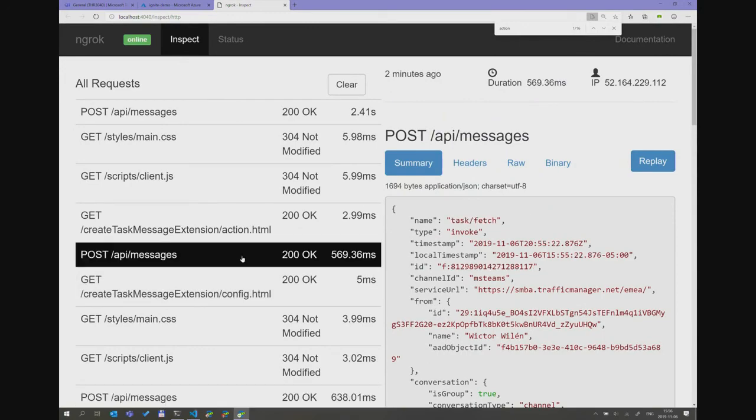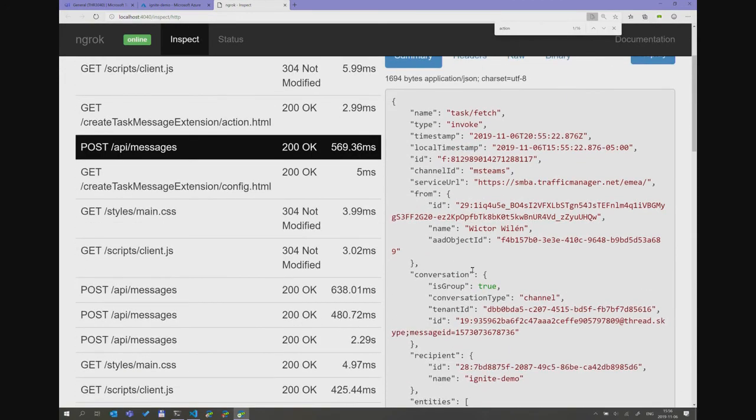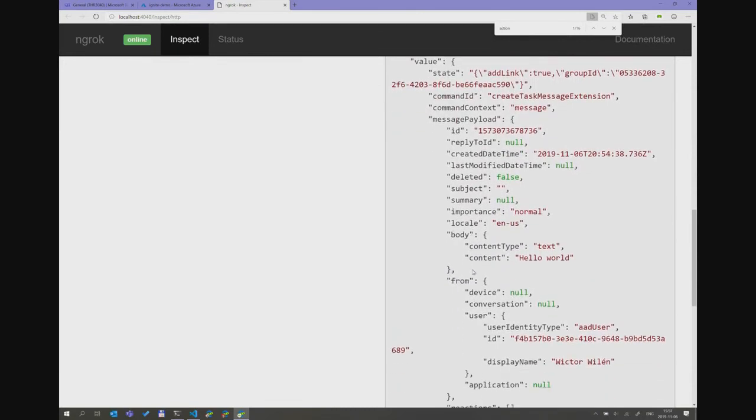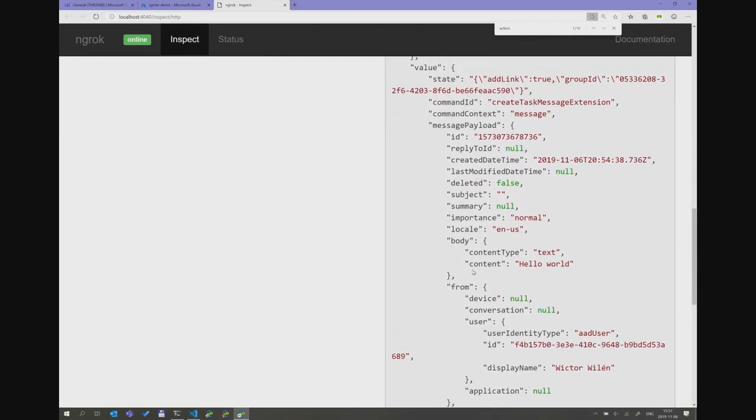Sorry about that. So then we have the second task fetch being sent, where we actually get some information. And the interesting thing here is we get information about the message. So we can see, where do we have it? Yeah, so here's the content. So we can actually use that content that we see in that message as well when we're creating our task. And I actually added that content as a description in the task. So you get access to that.